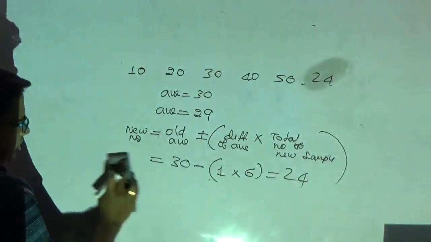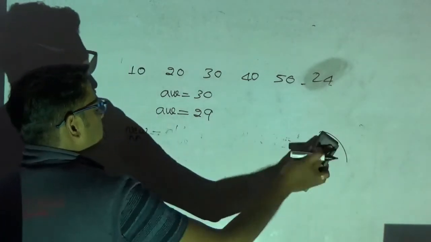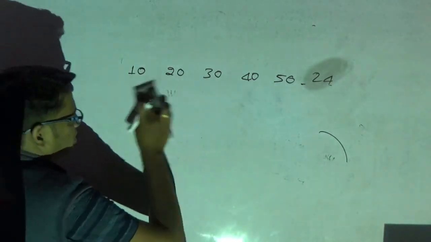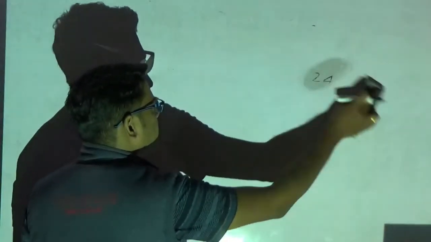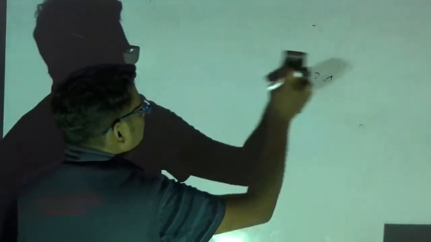So that's it. These are the various shortcuts to find your average. Hope you have understood the shortcuts. In the next session, I am going to start with the problems. If you have not understood, please feel free to ask me.